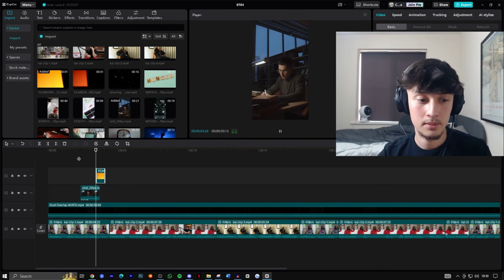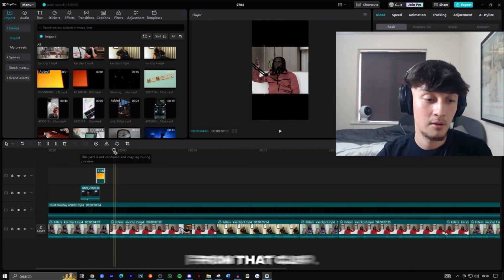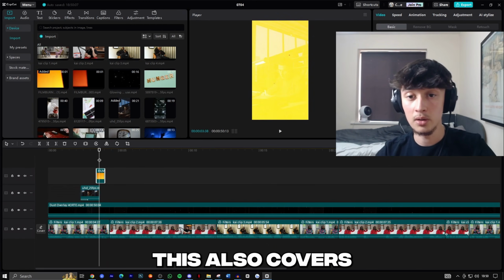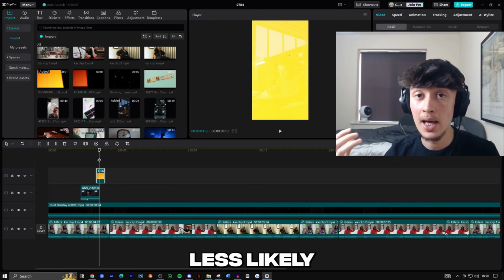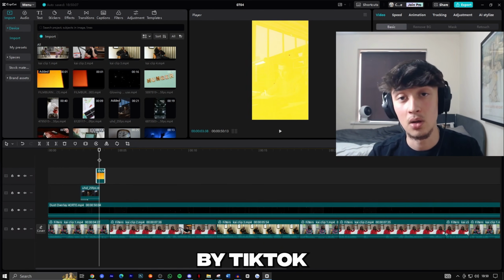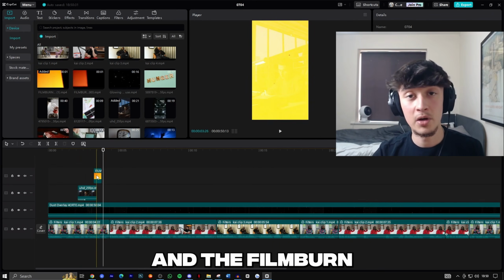Now when we play this back, as you can see, it goes back into the original clip from that clip. And as you can see, this also covers the whole screen with a bit of orange. It's a complete change, and this is going to make your video a lot less likely to be detected by TikTok as unoriginal content.